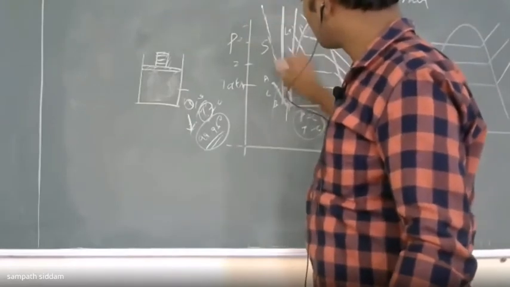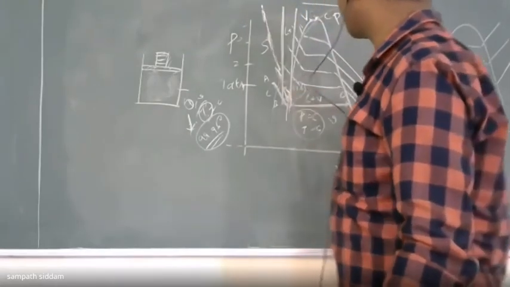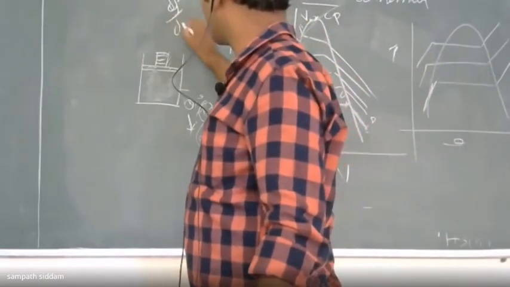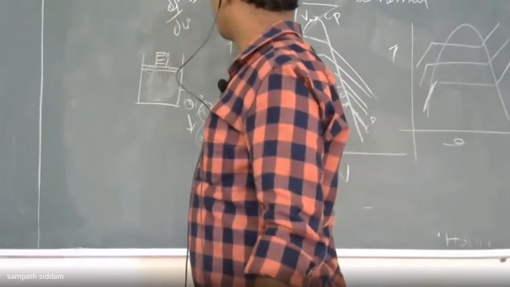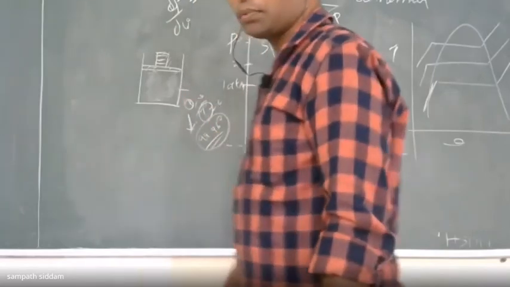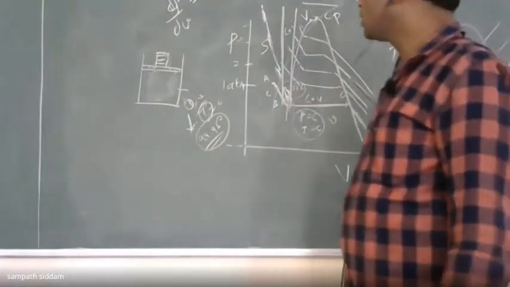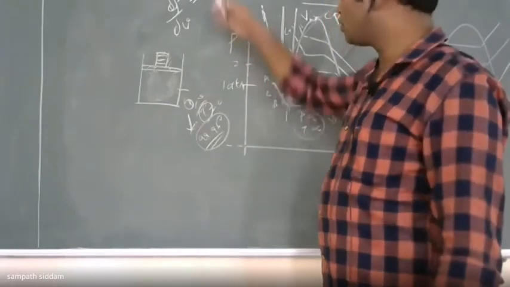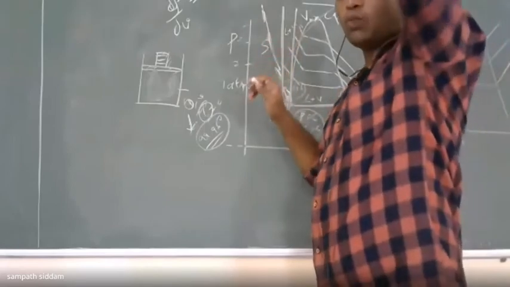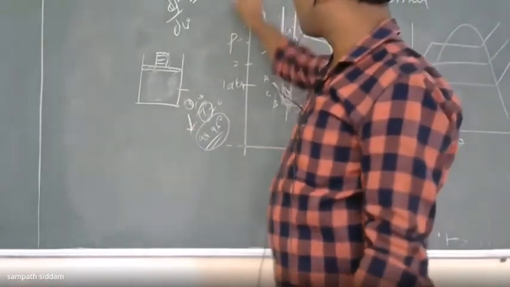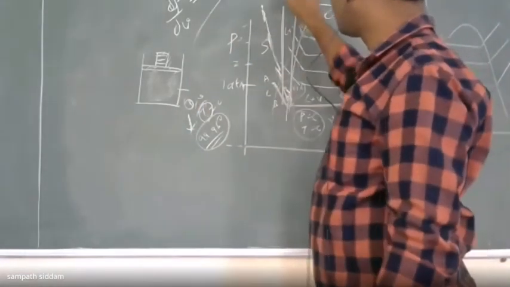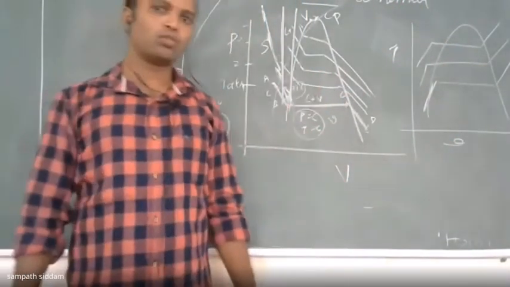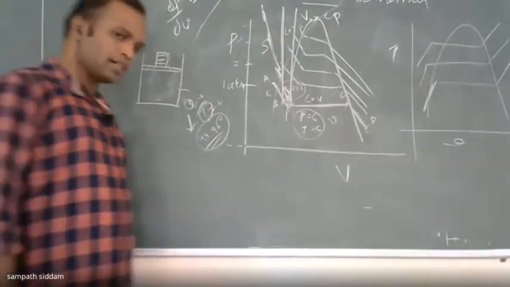You will have a negative slope. That is, dP by dV will be negative for water, the slope. Okay. But for the other cases which you are considering, it will be positive. Why is the slope of water negative, and why is water treated as a special case? That will mostly be an important question you can expect in the exams.